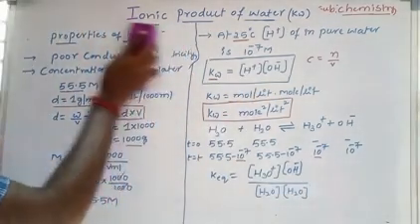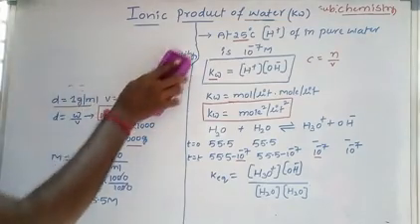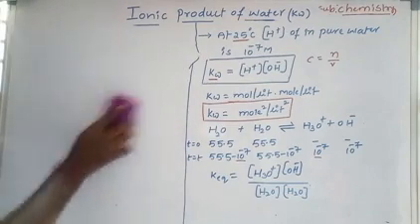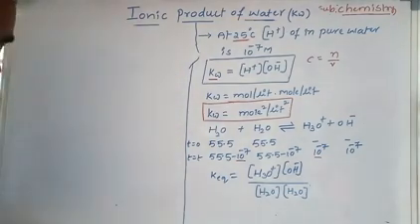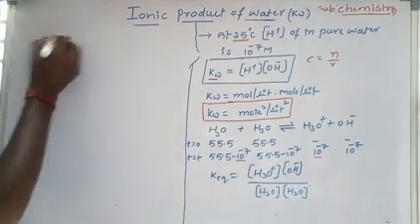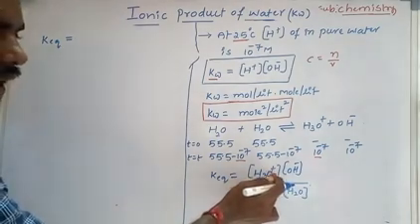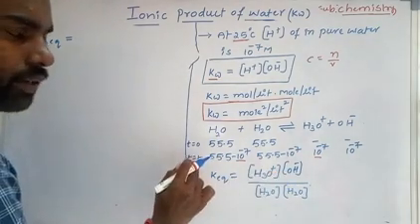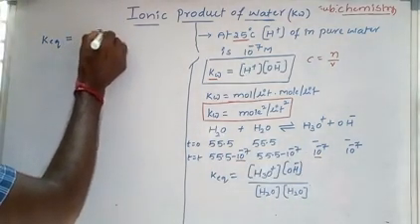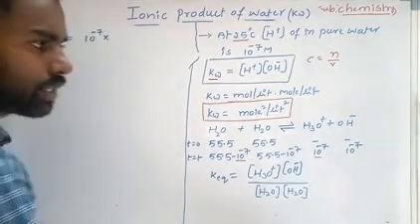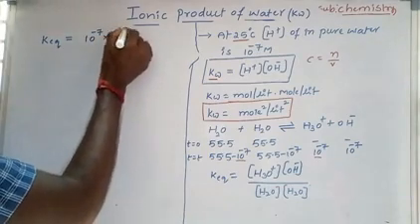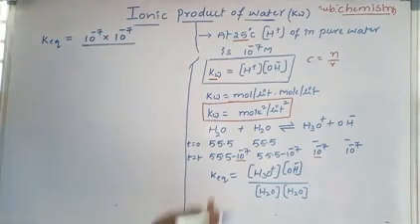Now from that you can calculate the equilibrium constant. First you can calculate the equilibrium constant. So now equilibrium constant equal to, what is the H3O plus concentration at a given time? 10 power minus 7, into what is the concentration of OH minus ion at a given time? 10 power minus 7, divided by, so here what is the concentration of water?